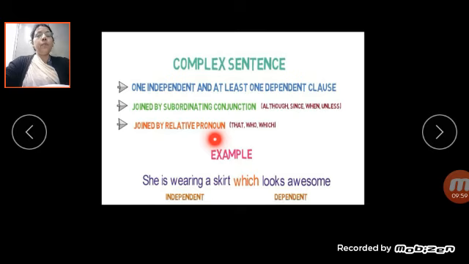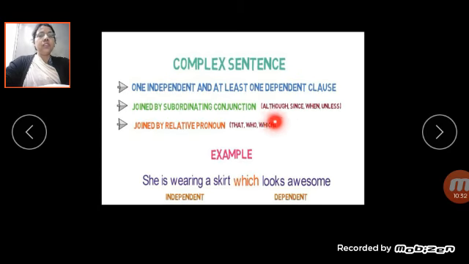Complex sentences are also joined by the relative pronouns that, who, which, as follows. Here the example is "She is wearing a skirt which looks awesome." "She is wearing a skirt" gives a sense, so that is the independent clause. Which is the relative pronoun.